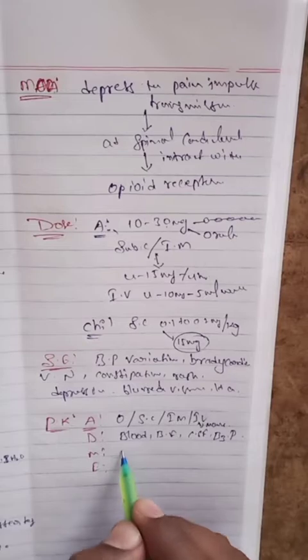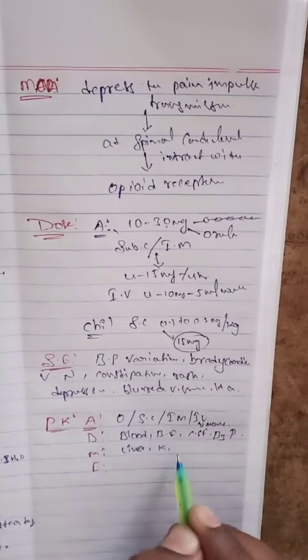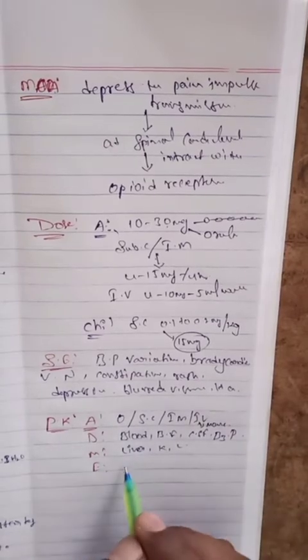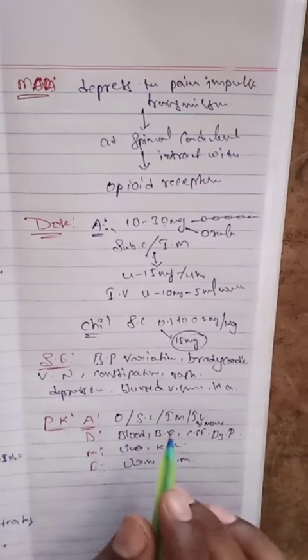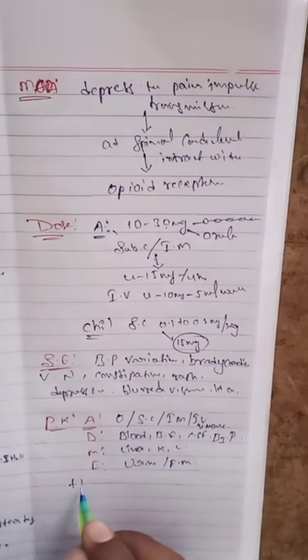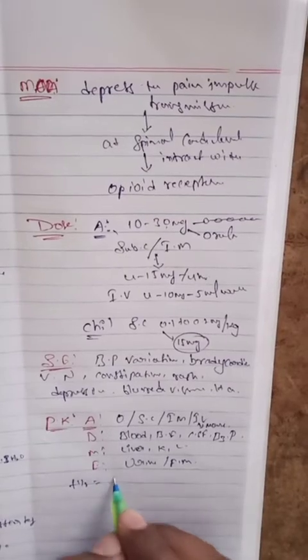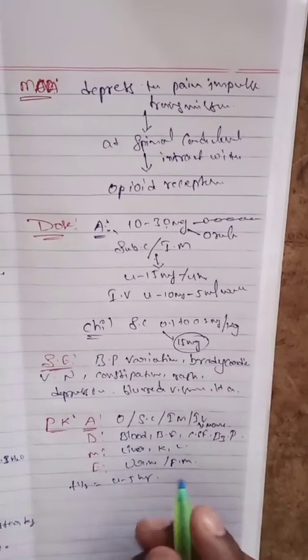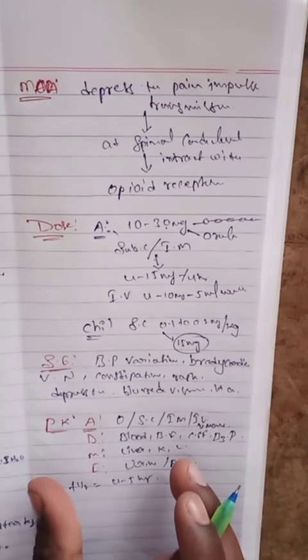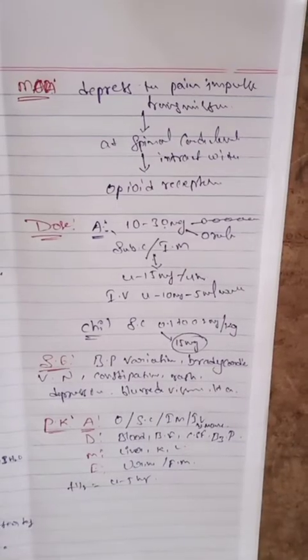It is mostly metabolized in the liver, kidney, and lungs. It is excreted as urine and fecal matter. So this is about the pharmacokinetics. What is the half-life? The half-life is 4 to 5 hours. So this is about the pharmacokinetics. What about the pharmacodynamics?